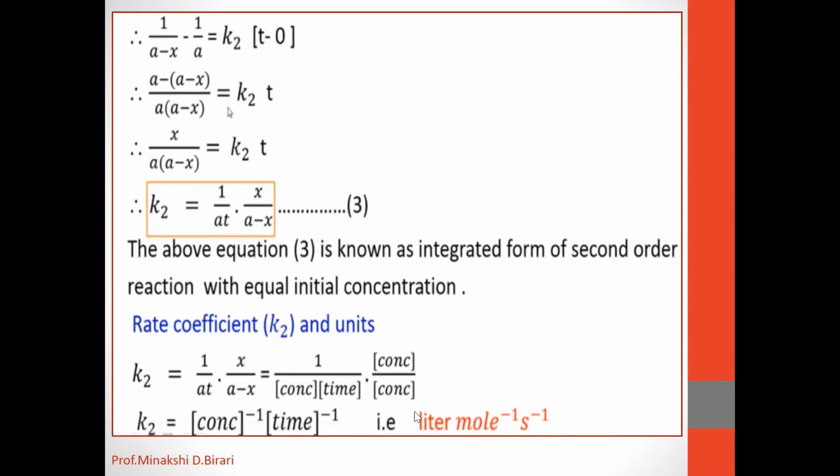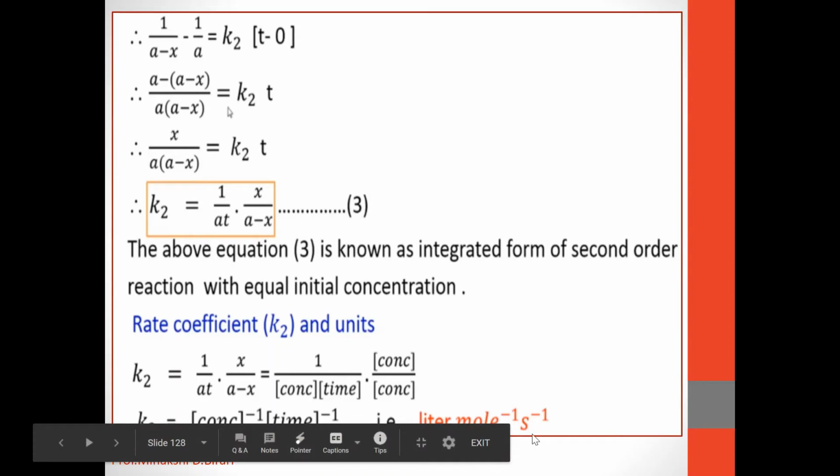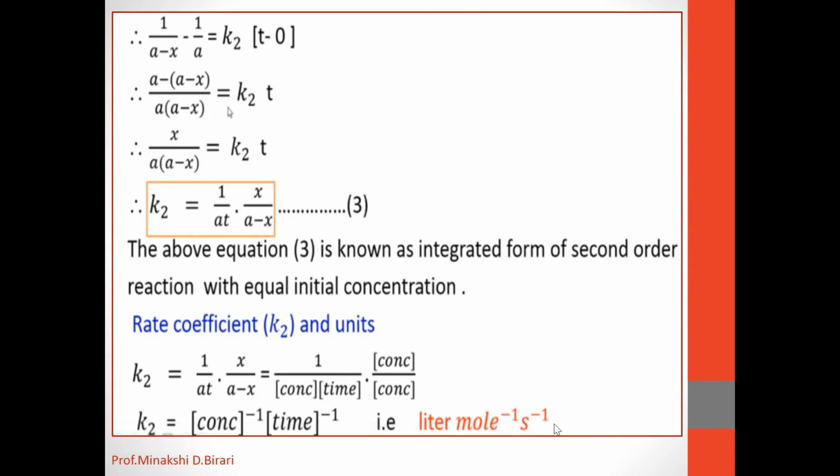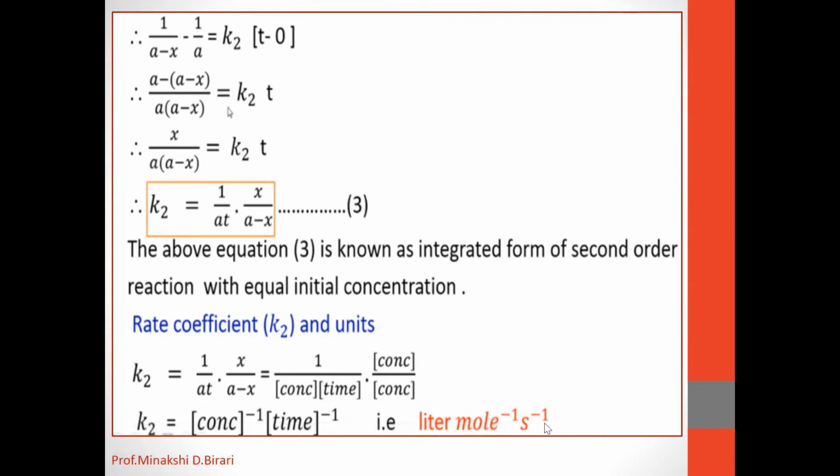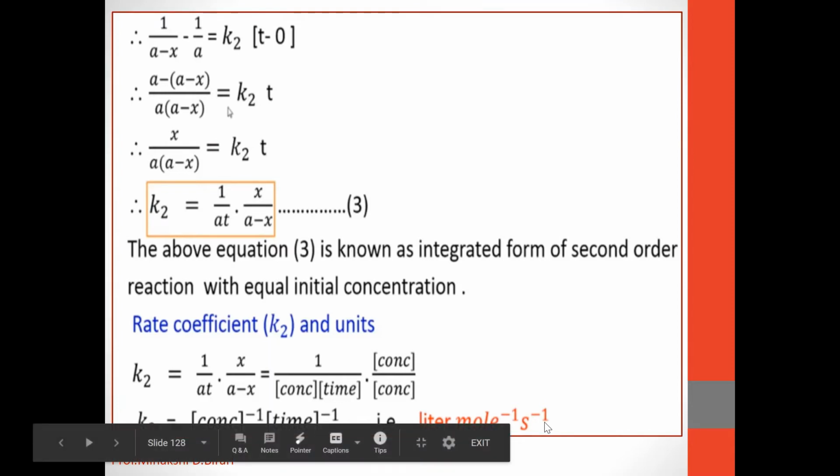Concentration is usually expressed in mole per liter, and if time is expressed in seconds, the unit for K2 is liter per mole per second. Therefore, the rate constant for second order reaction with equal initial concentration, K2, has the unit liter per mole per second.